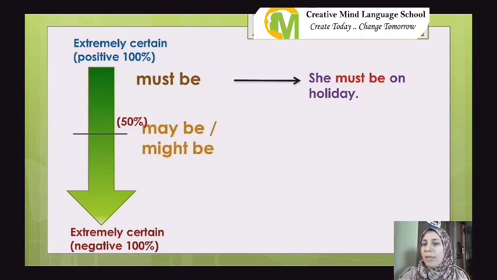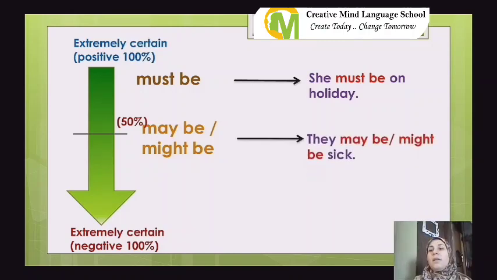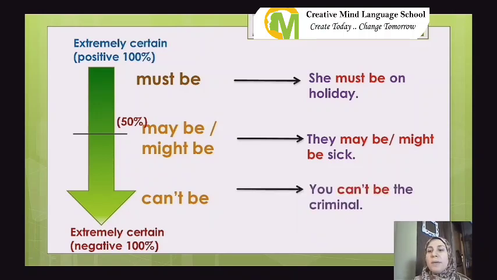We use maybe or might be. Example: they may be or they might be sick. And at the bottom of the arrow, extremely certain, negative 100%, we use can't be. It means that you are sure 100% that something is impossible. Example: you can't be the criminal.